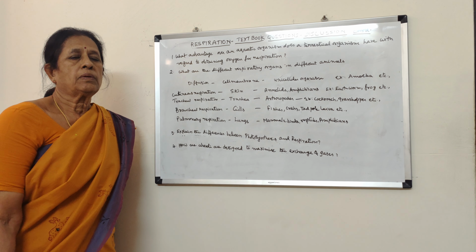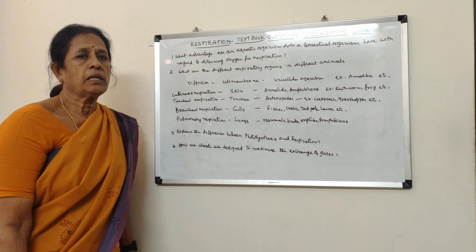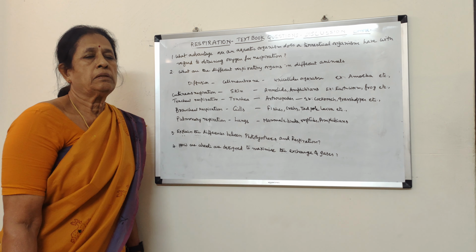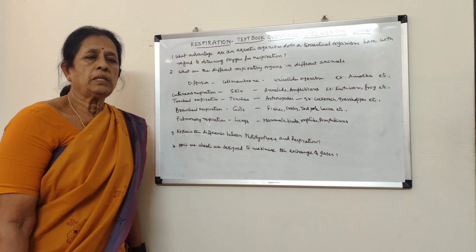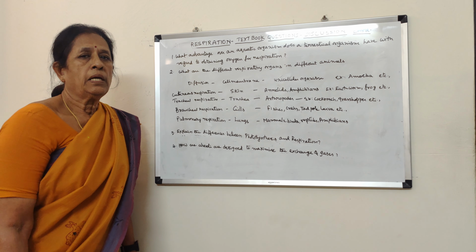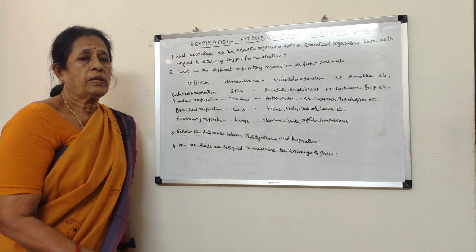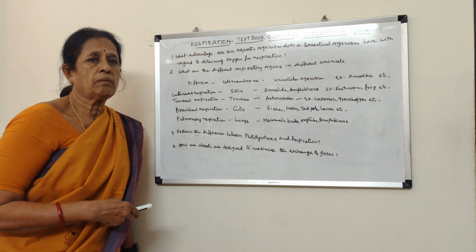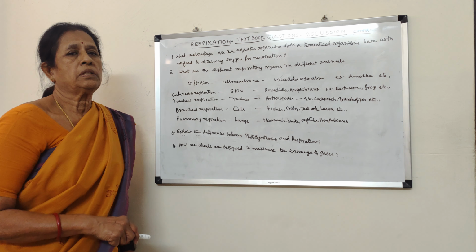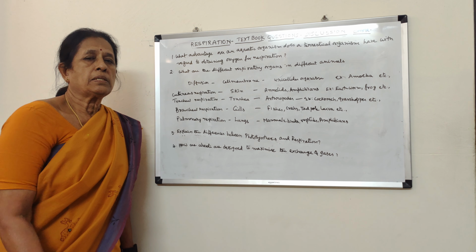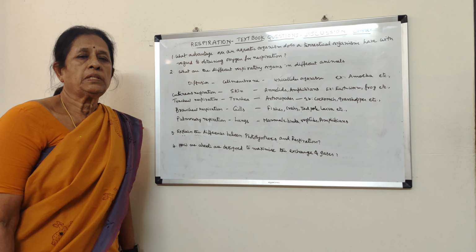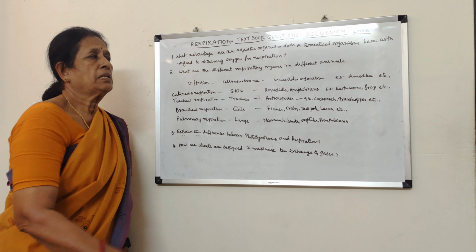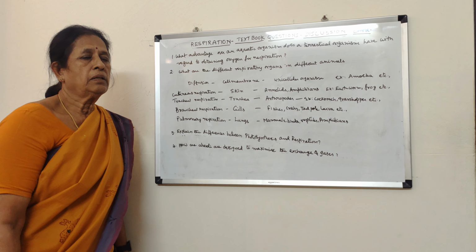So that is the question. Aquatic organisms are taking dissolved oxygen that is present in the water. That is a limited supply of oxygen, whereas terrestrial organisms have an abundant supply of oxygen present in the air. That is why aquatic organisms like fishes breathe very quickly. They have to take the dissolved oxygen, that means a limited amount of oxygen present in the water in dissolved form, whereas terrestrial organisms have a sufficient amount of oxygen present in the atmosphere. That is the advantage the terrestrial organisms have over the aquatic organisms.